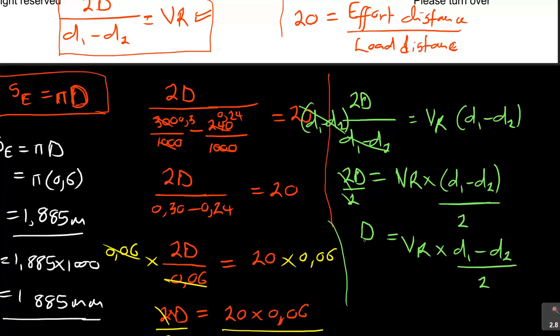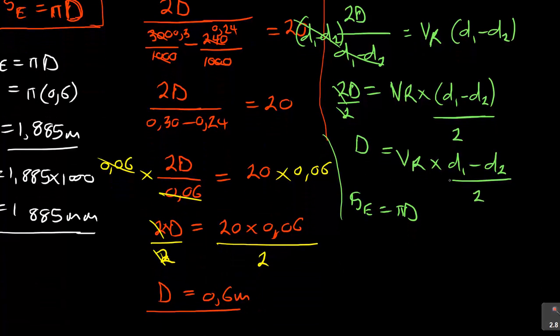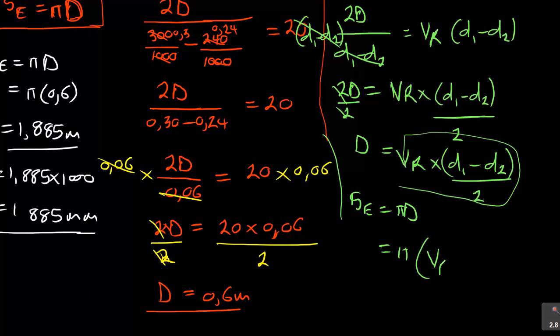But now don't forget, what you find, the effort distance, SE, is equal to pi d. Remember that? So now I have my d, which is this. So now if I just say pi times VR times d1 minus d2 over 2.